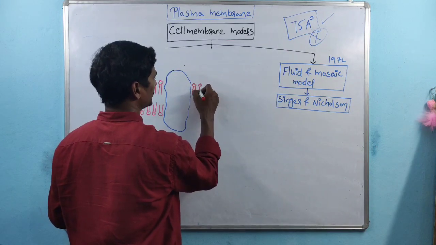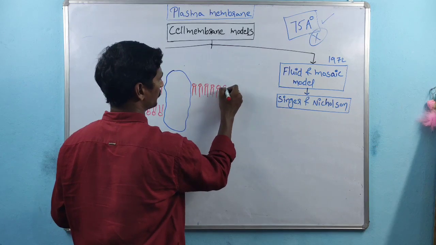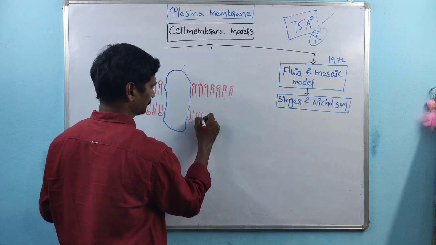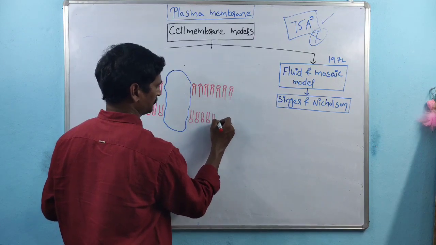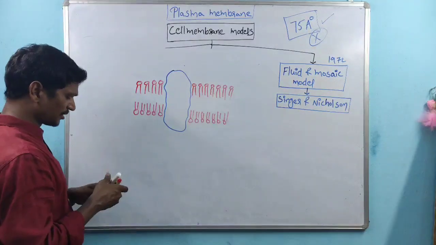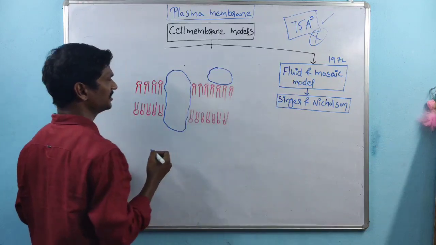Again, these are the phospholipids, and some of the proteins are present outside.